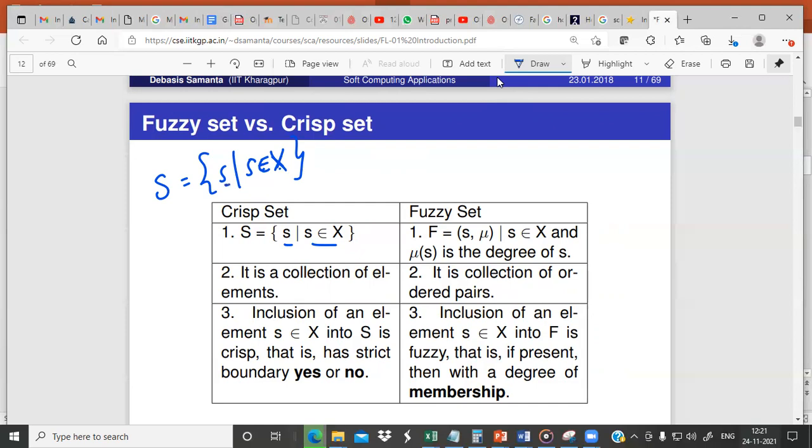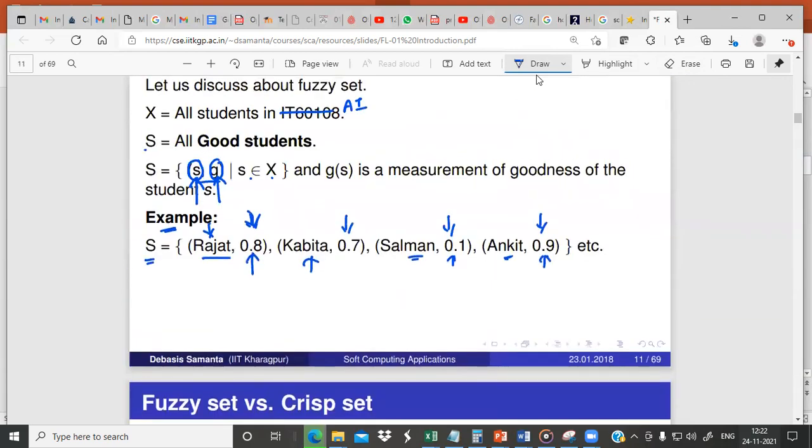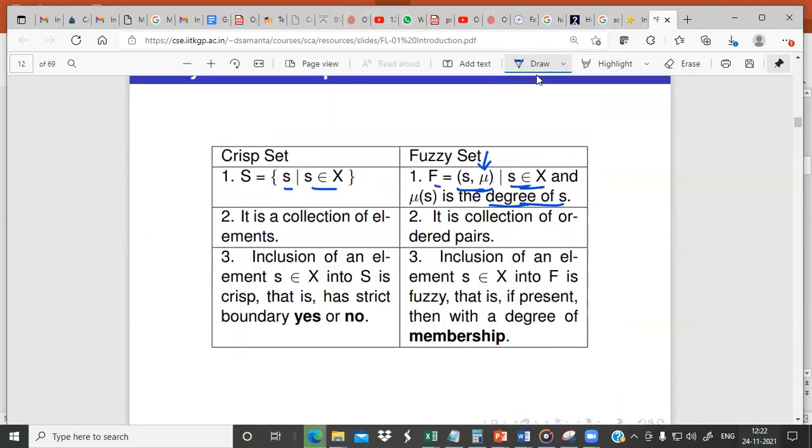Whereas a fuzzy set is represented something like this: F is equal to {(s, mu) such that s belongs to X}. Now, what is this mu? This mu represents the degree of s. So to what extent it is true. Okay, so that is the degree, a degree of goodness. It can be a degree of anything, right?